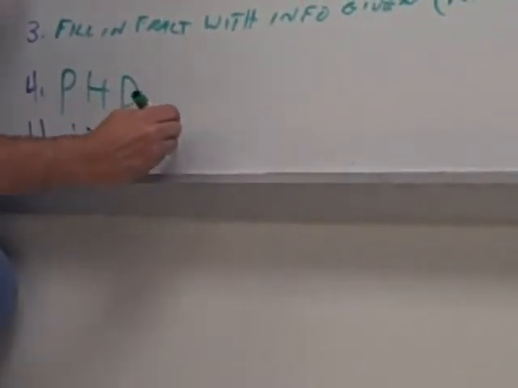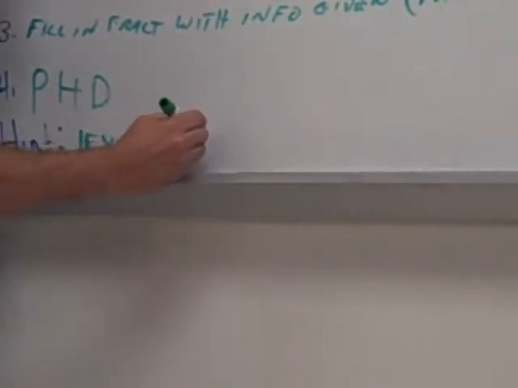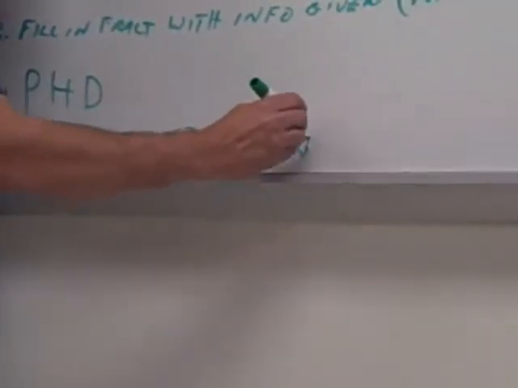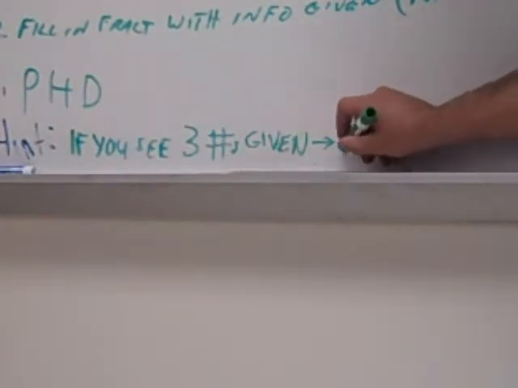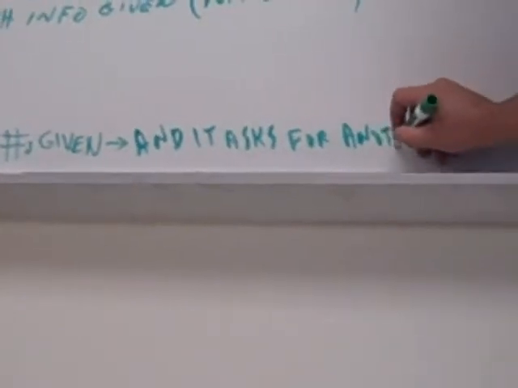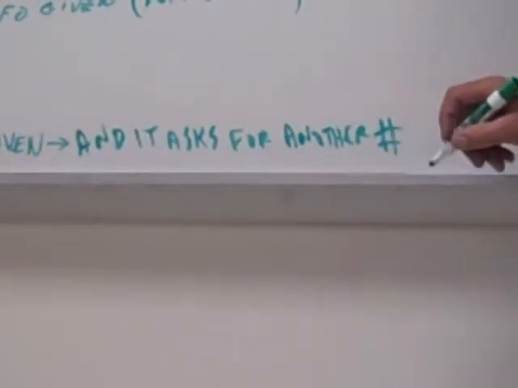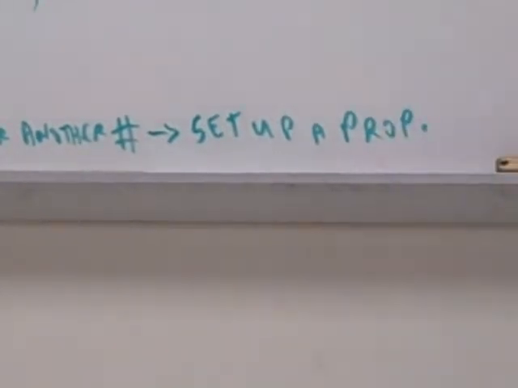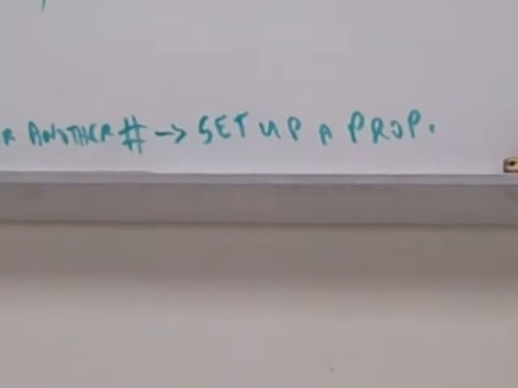If you see 3 numbers given and it asks for another number, set up a prop. Set up a prop. Get that written and I want to show you.